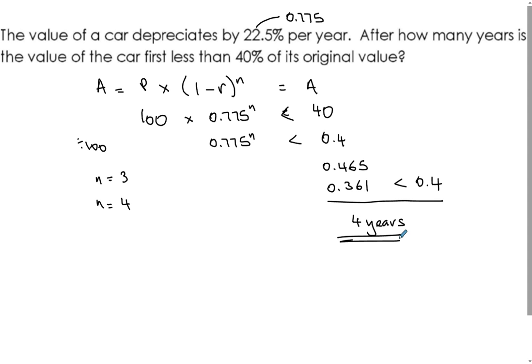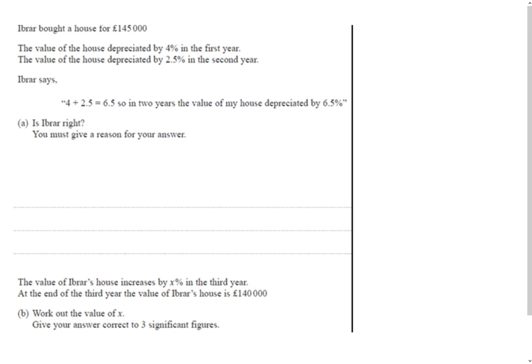All right, good. Okay, next question. Deborah bought a house for 145,000. The value of the house depreciates by 4%. So we know the multiplier will be the value of the house times 0.96. So 100 minus the 4, then convert into a decimal. And then it depreciates by 2.5%. So the multiplier is